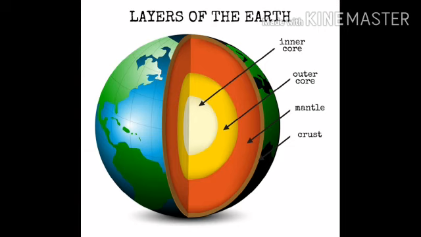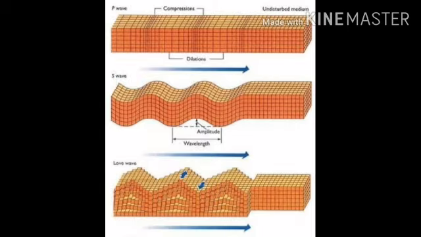Students, what are seismic waves? Yes, the tension caused by the movement of the earth's plates builds up until it is released in the form of powerful vibrations. These vibrations travel in three types of waves. Which are they? P waves, that is primary waves, S waves or secondary waves, and L waves or long waves.